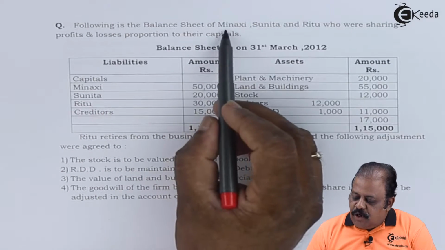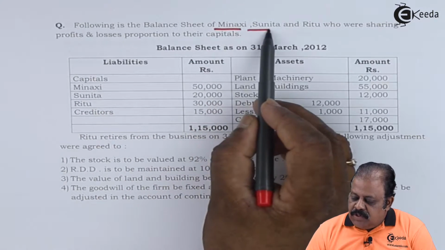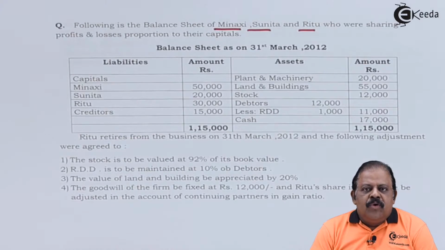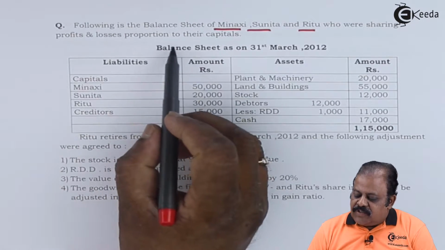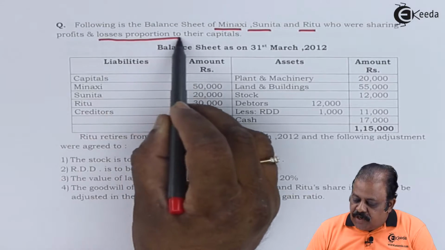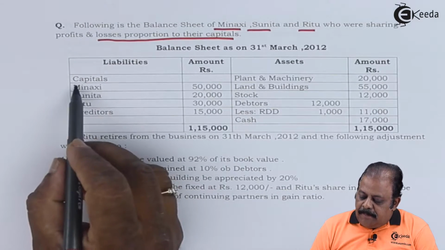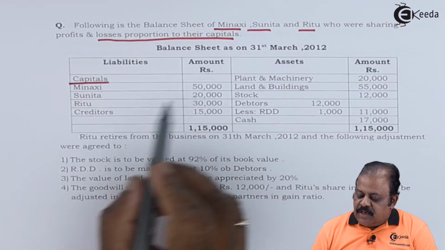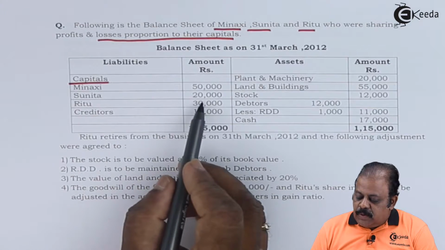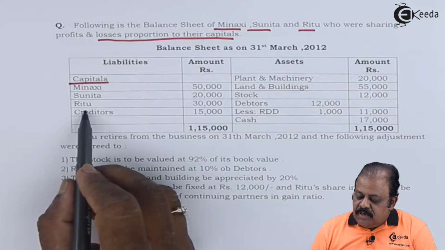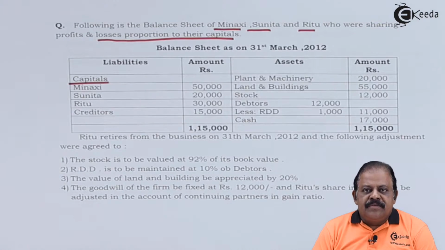Following is the balance sheet of Meenakshi, Sunita, Ritu, who were sharing profits and losses in proportion to their capitals. Capitals of Meenakshi 50,000, Sunita 20,000, Ritu 30,000.